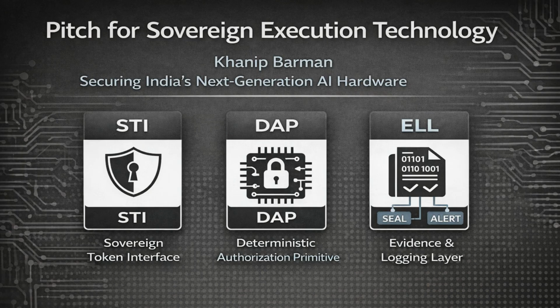Now, ELL, the Evidence and Logging Layer. Every authorized and denied action is recorded into a sealed log. ELL provides compliance and forensic value without exposing the internal authorization law. This enables accountability. When someone asks who attempted what and when, you have a hardware trustworthy audit trail, especially important for defense, critical infrastructure, and regulated deployments.